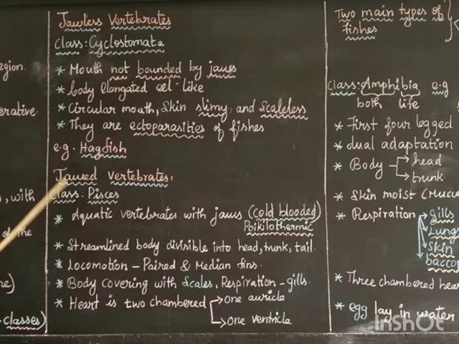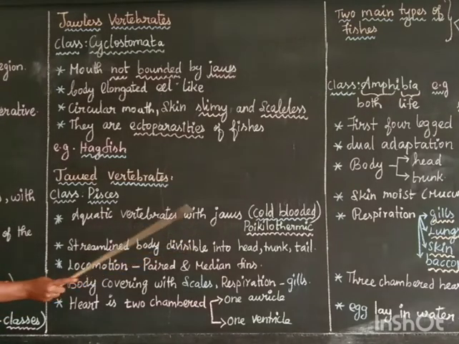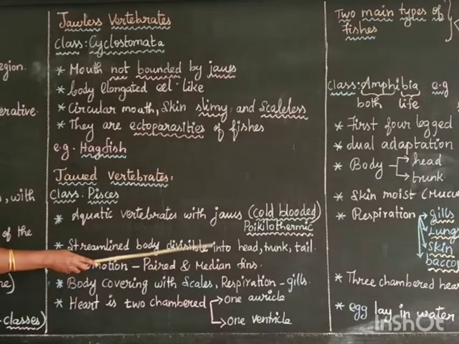Then coming to the jawed vertebrates, there are 5 classes. We are going to see the first class, Pisces. In Pisces all are aquatic vertebrates with jaws. Here it is a cold-blooded animal, that is a poikilothermic animal, which means the body temperature can fluctuate according to the external environment. So it is called a cold-blooded or poikilothermic animal. The body is streamlined because it has to live in the water and move against the water forces.